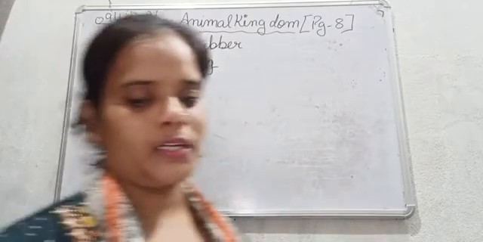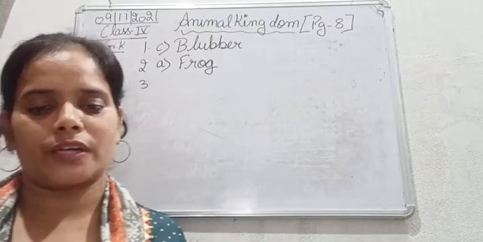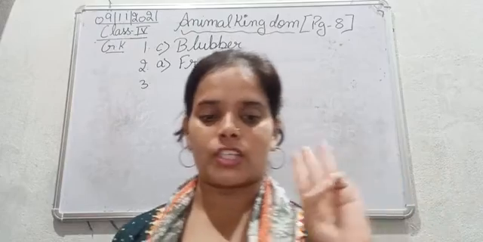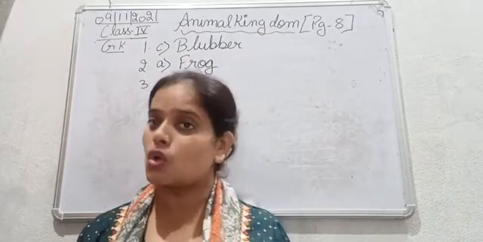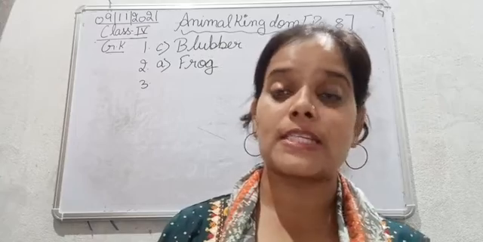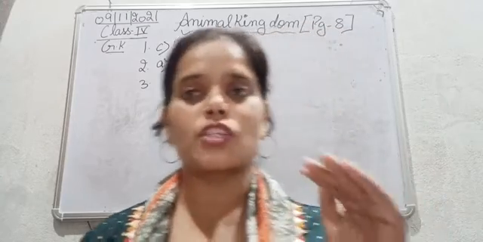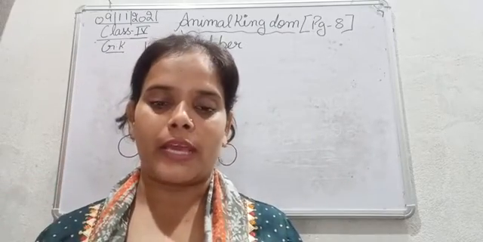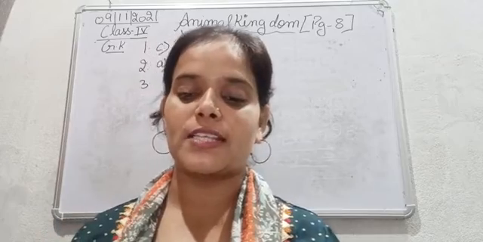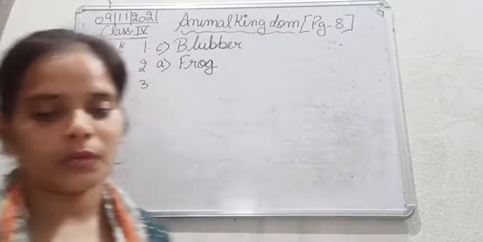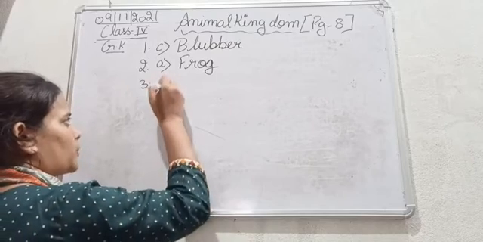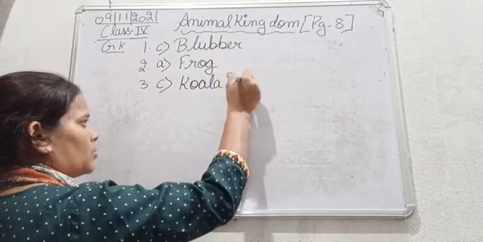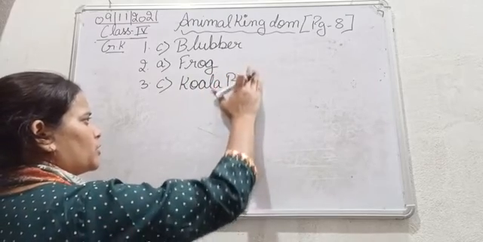Moving next to the third one, which of these is not really a bear? They have given the names of three bears: sun bear, grizzly bear, koala bear. Koala bear is not actually a bear, though it is named as a bear. It is a very small and very cute animal. That is option number C, koala bear.